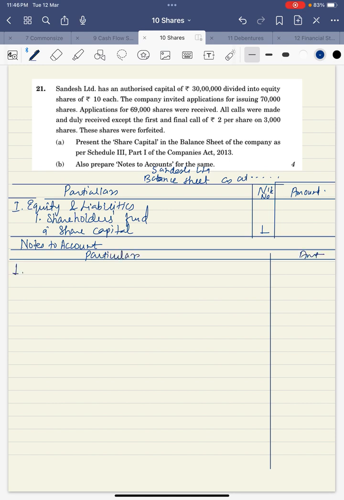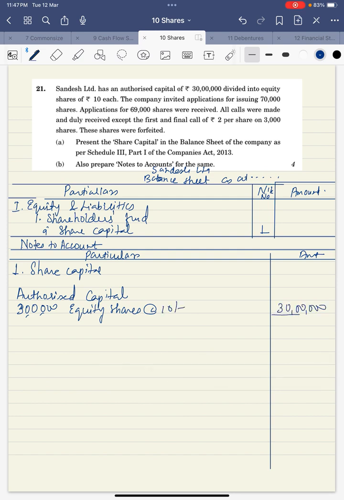Okay. So I'll write down note number 1. Note number 1 is for share capital. So you need to write here share capital. First thing I'll write is the authorized capital. How much is the authorized capital? Those were 3 lakh equity shares. So I need to write here 3 lakh equity shares at the rate 10 each. So that's how 30 lakh is their authorized capital.